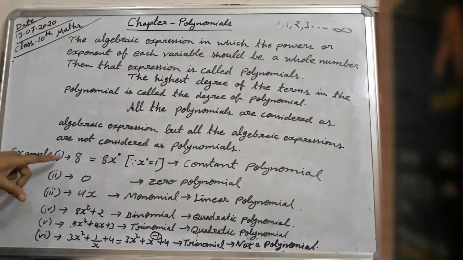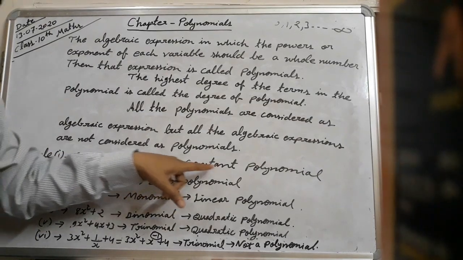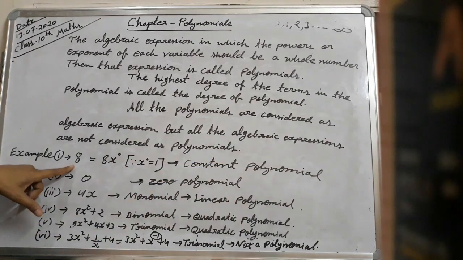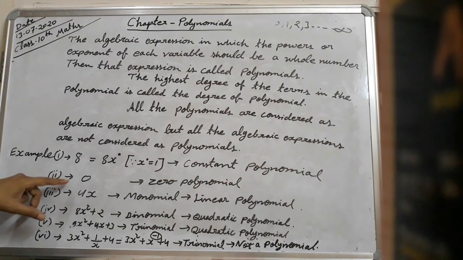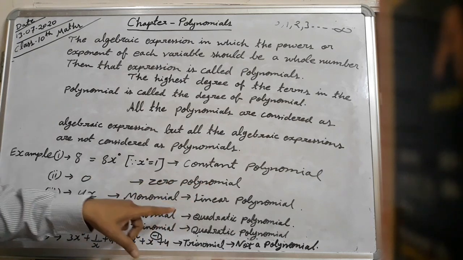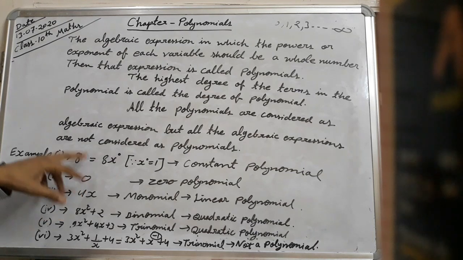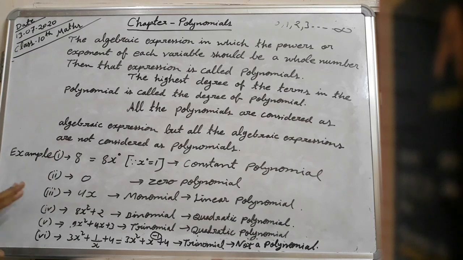Therefore, which polynomial is it? Constant polynomial, because it is constant. Second example, 0. 0 is called the zero polynomial because it has no degree, and the constant itself is 0.